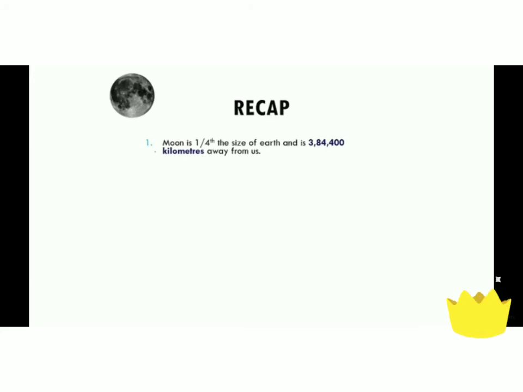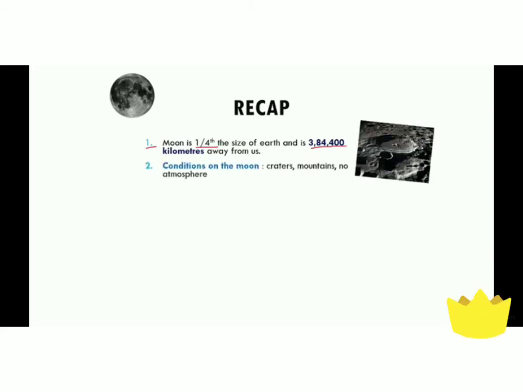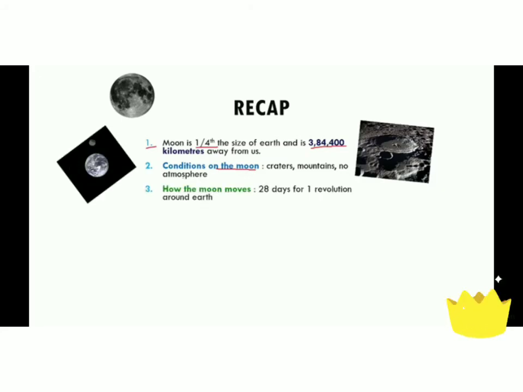Let's recap the module. The moon is 1/4 the size of Earth and is 3,84,400 kilometers away from us. Conditions on the moon: craters and mountains are present, and there is no atmosphere on the moon. No air, no atmosphere. Then we studied how the moon moves.